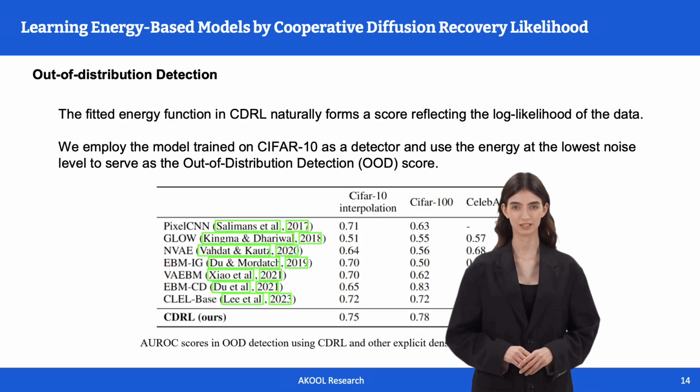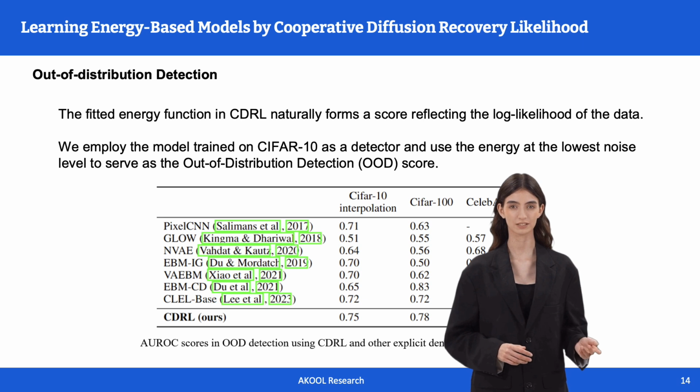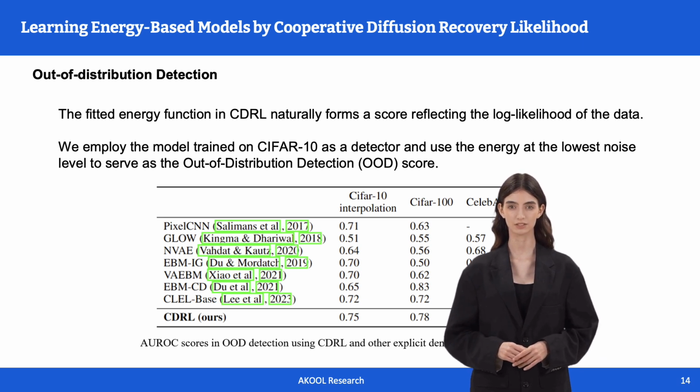The fitted energy function in CDRL naturally forms a score reflecting the log likelihood of the data. We employ the model trained on CIFAR-10 as a detector and use the energy at the lowest noise level to serve as the out-of-distribution (OOD) detection score. The table displays the performance of our model and some baselines. Our model is competitive when compared with other models.